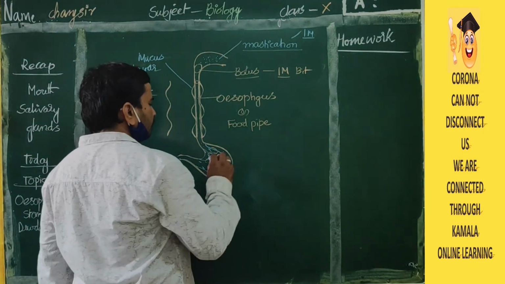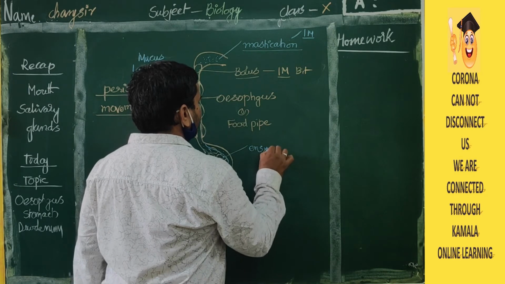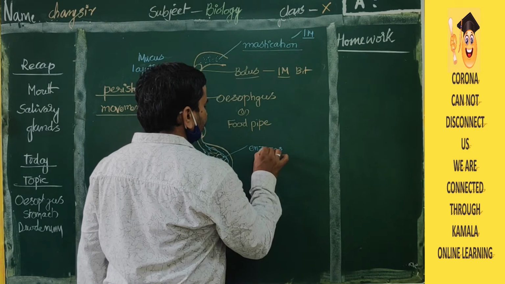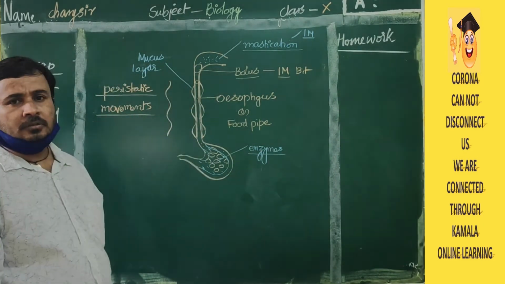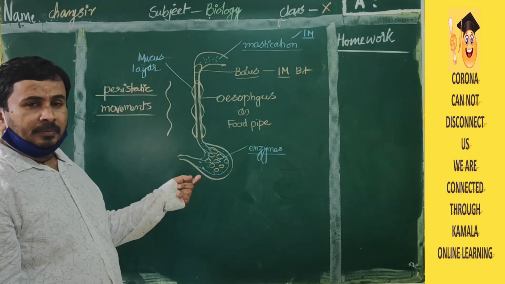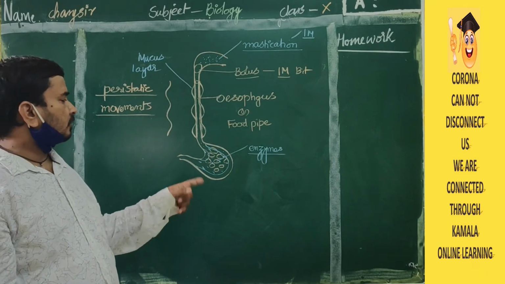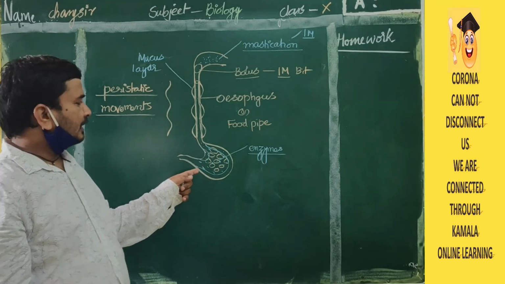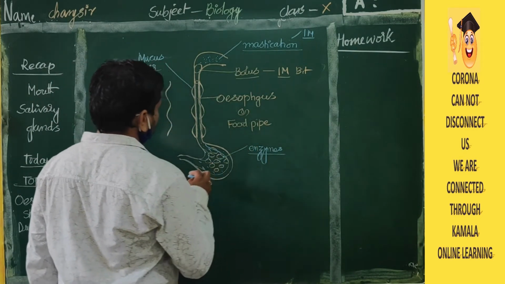Food will be digested with the help of enzymes. So many enzymes are there. These enzymes will act on the proteins, on the carbohydrates, and on the fats. These enzymes will be released by the gastric glands.